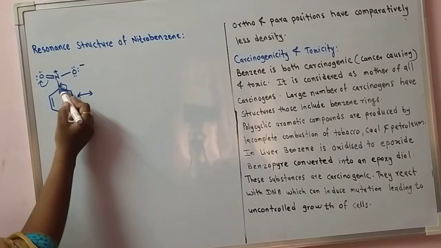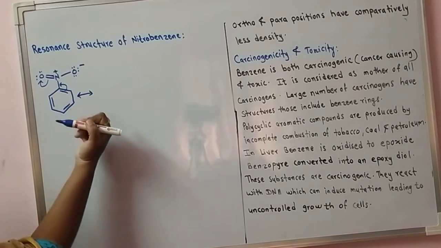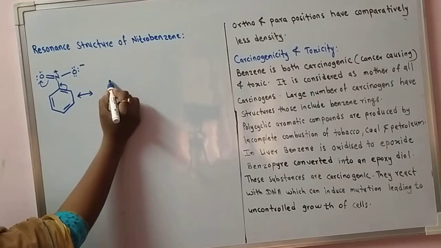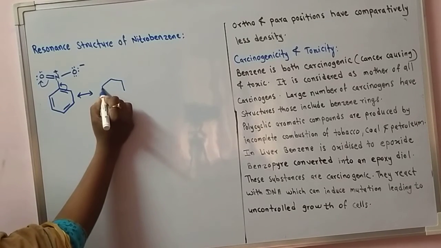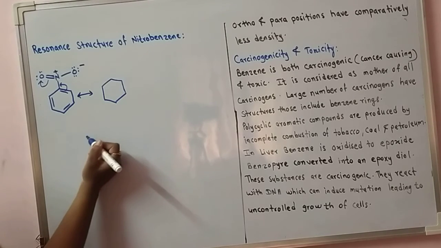As this group withdraws, we can show the arrow this way: it withdraws electron density towards itself, therefore it is a deactivating group, which is meta-directing. Let's see from this structure.